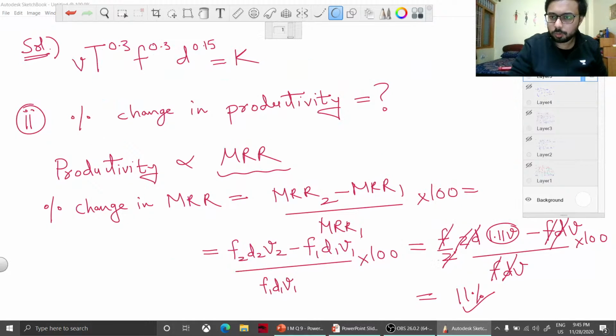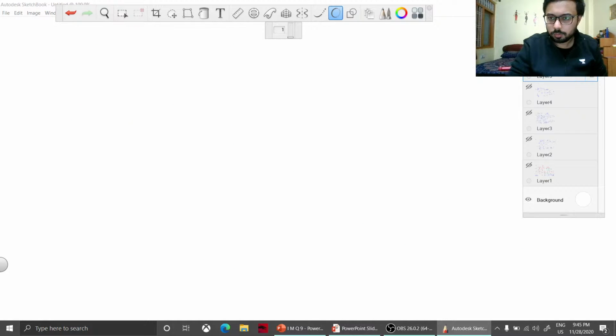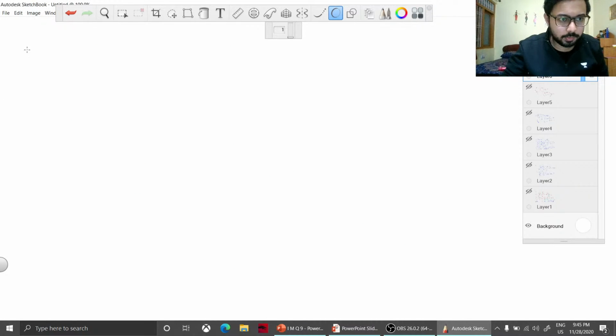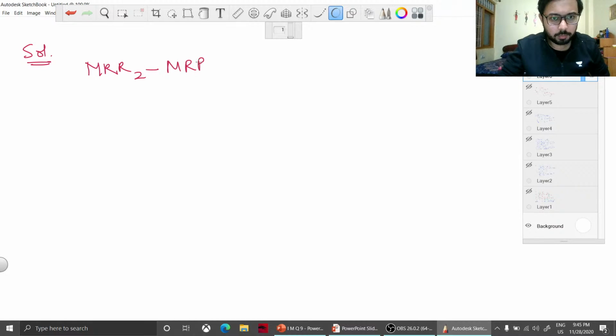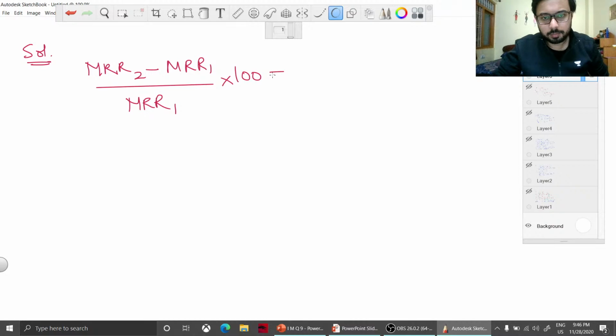Now I will also do this in a lot clearer way so that you can get it nicely. MRR2 minus MRR1 divided by MRR1 into 100 was to be calculated.